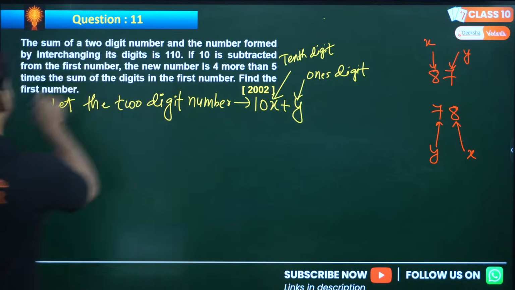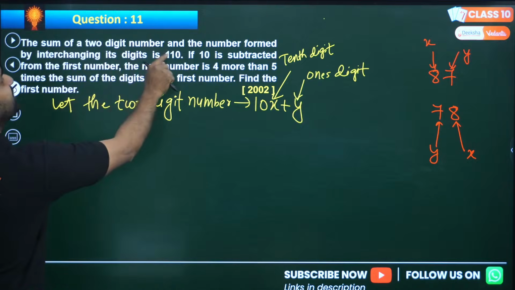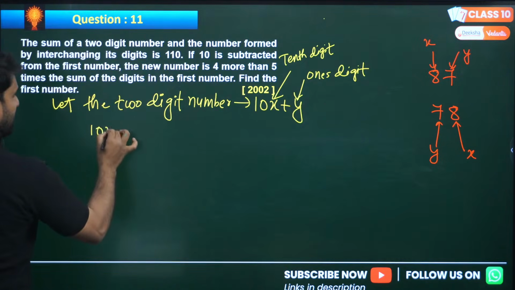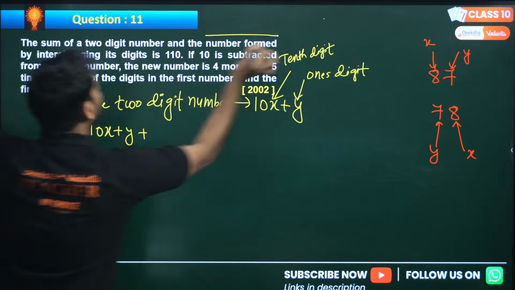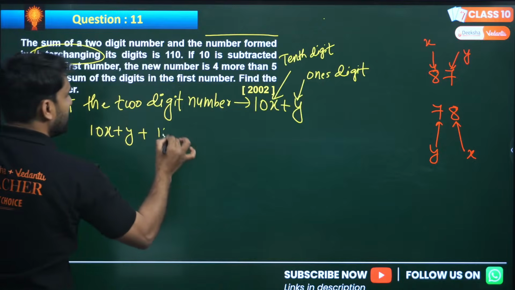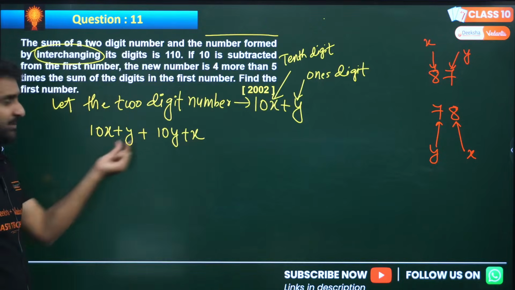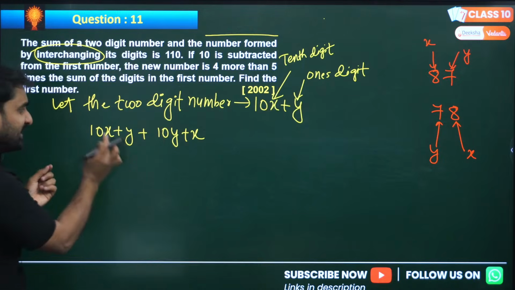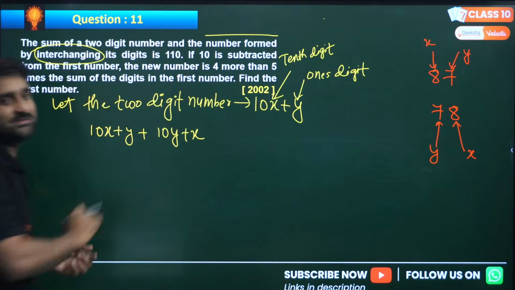Right? So look at the question. The sum of a 2-digit number, 10x plus y, and the number formed by interchanging, which will be 10y plus x. Its ones digit has become 10th digit and its 10th digit has become ones digit.